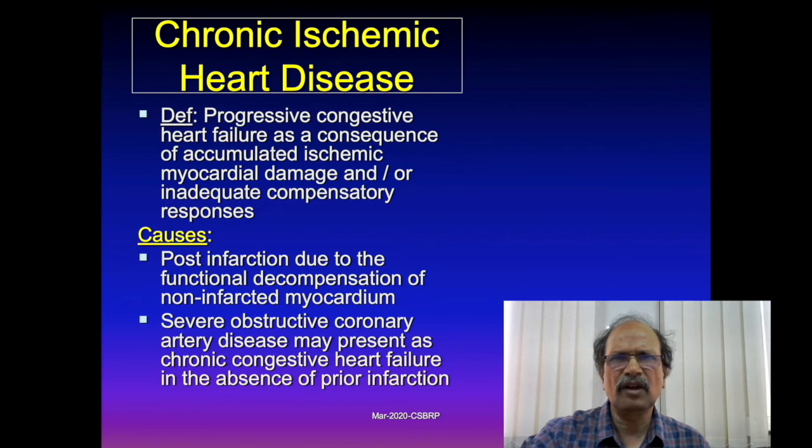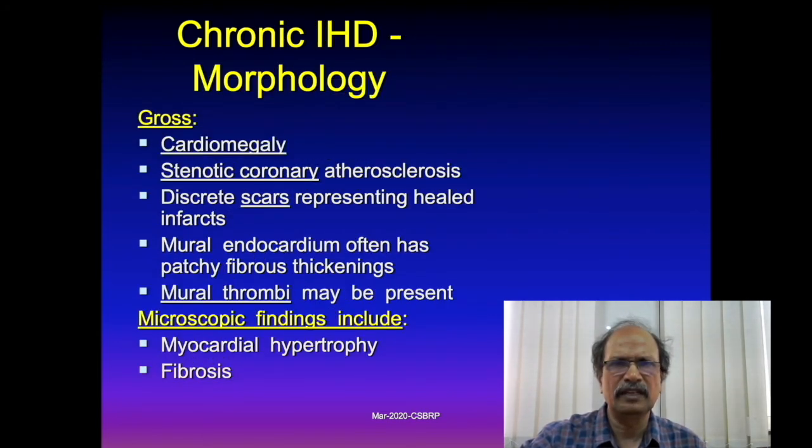In chronic IHD morphology, there may be cardiomegaly. If you look at the coronaries, the patient may have stenotic coronaries, and discrete scars can be appreciated, and even the endocardium may show fibrous thickenings, and mural thrombi may be there within the ventricular lumen. Microscopically, you will see myocardial hypertrophy of viable myocardium, and fibrosis. Small areas of fibrosis can be appreciated to be spread widely in the myocardium.